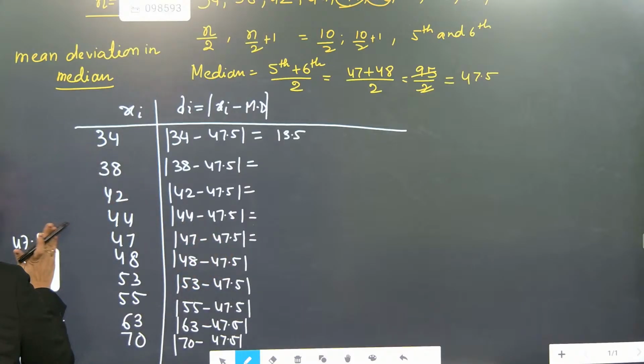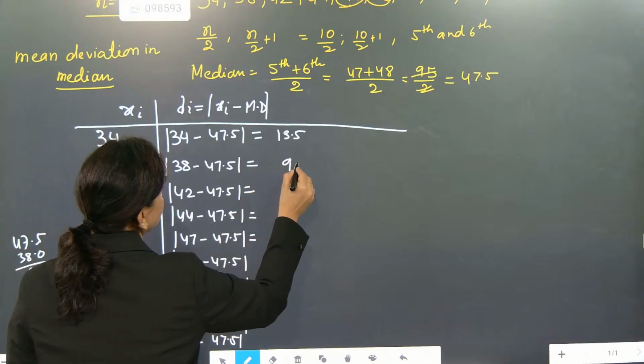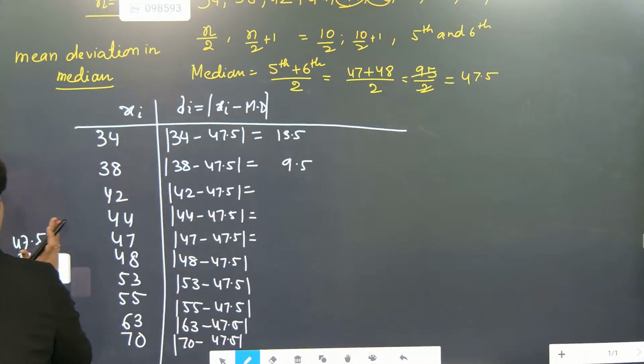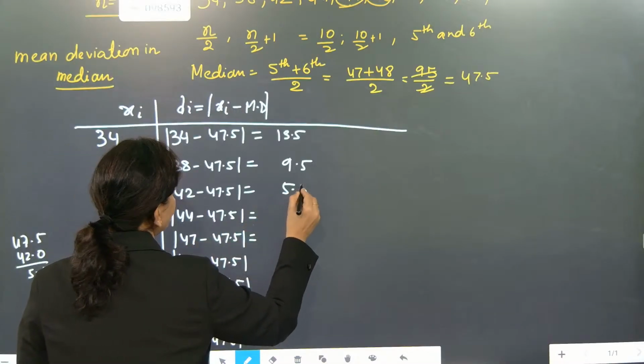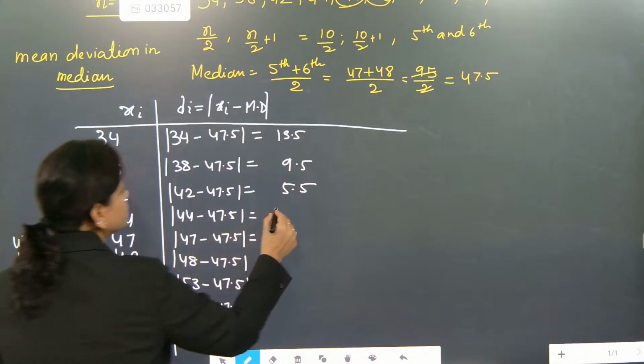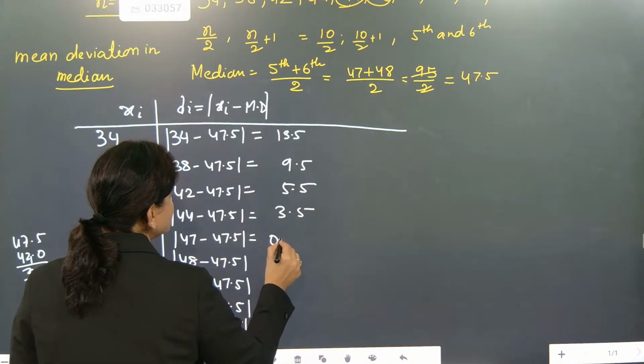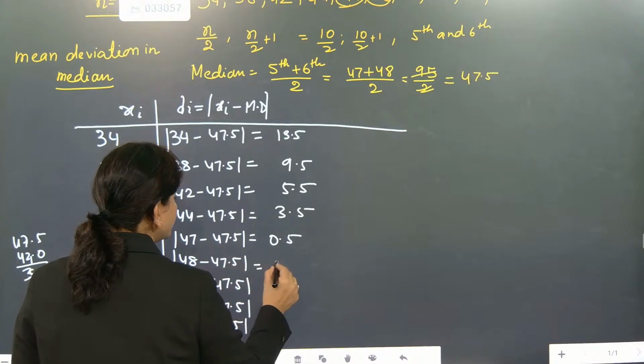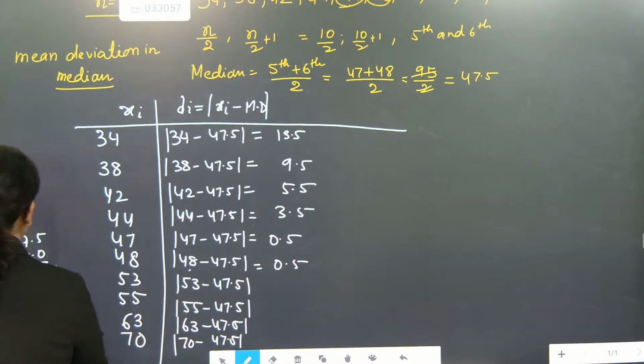Now 38 I have to subtract from 47.5, it will come 9.5. Now here 42 we are going to take, it is coming as 5.5. Now 44, it will become 3.5. Now 47, it is 0.5. This one will be again 0.5. Now here 53.